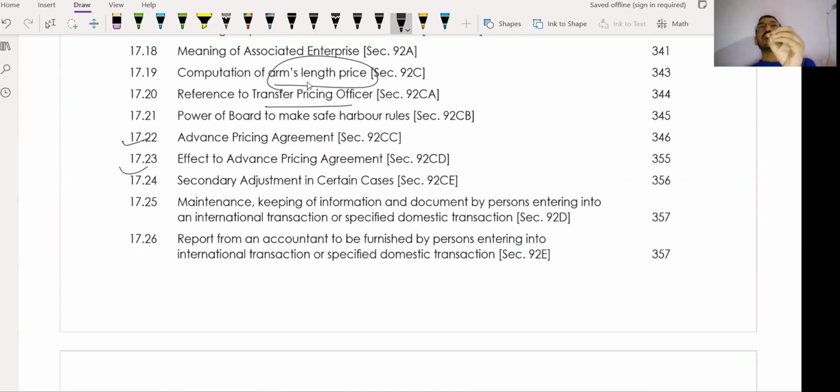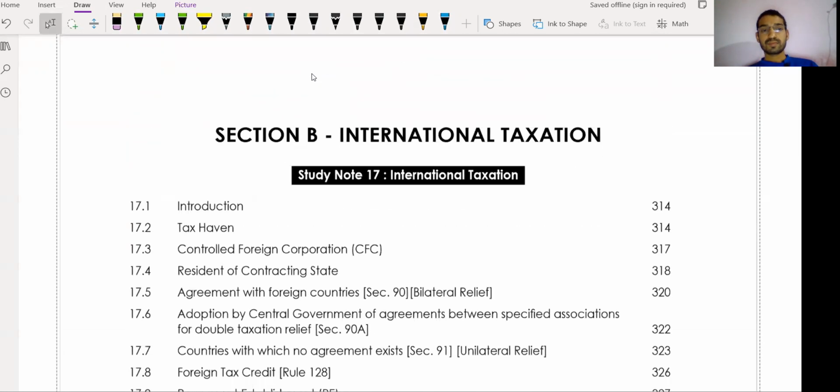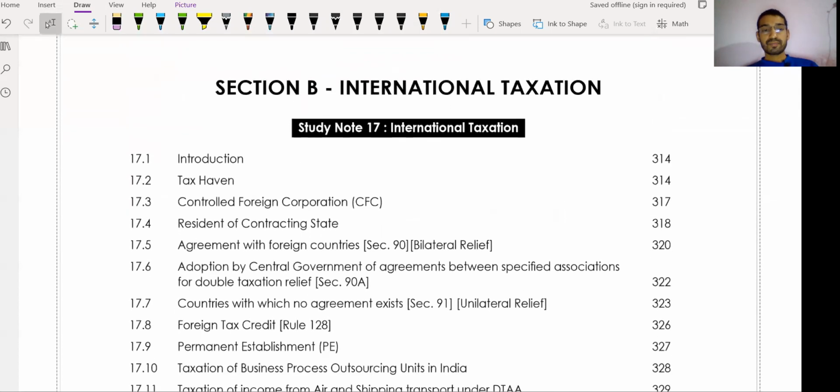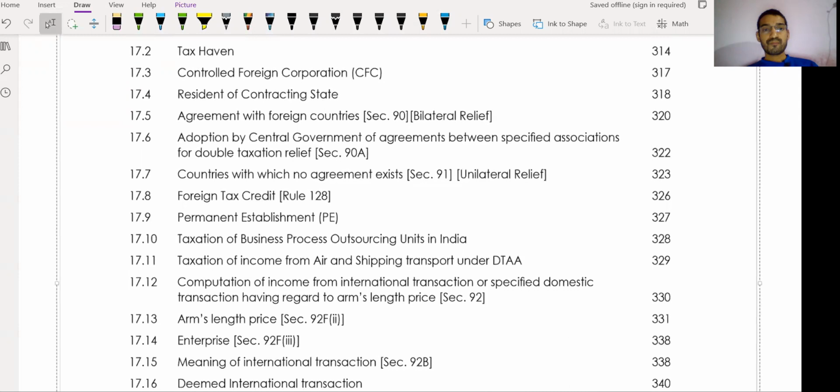In total, maximum 20 to 30 questions come from arm's length price and the five methods. You can read the other aspects, but the important one is the arm's length price or principle. Hope you understand that.